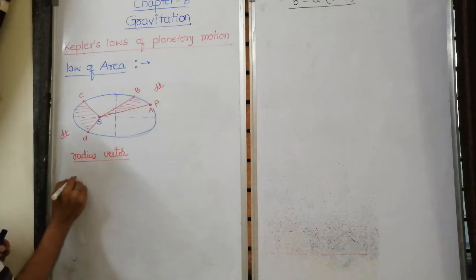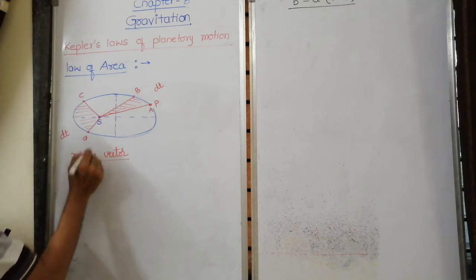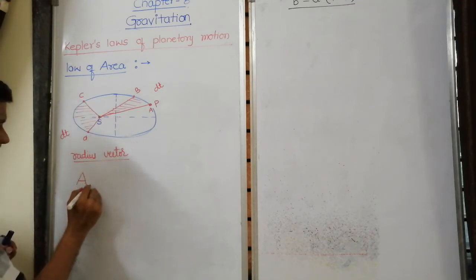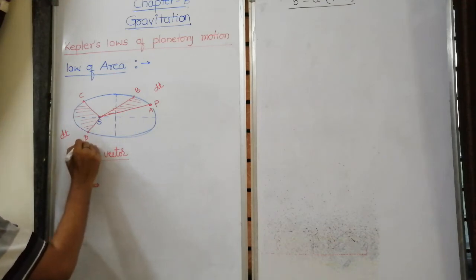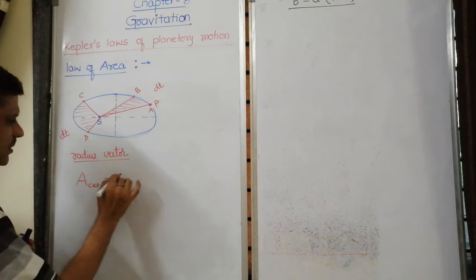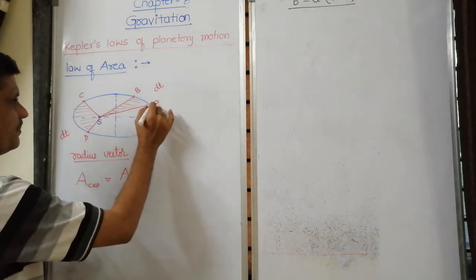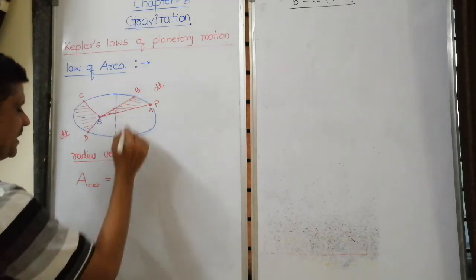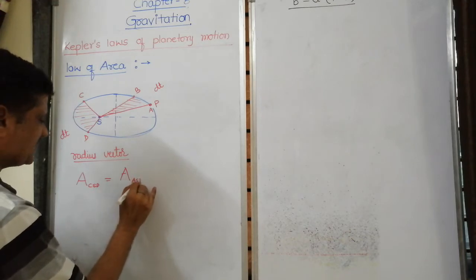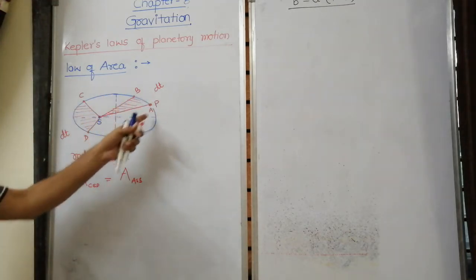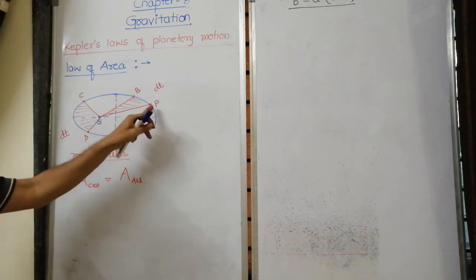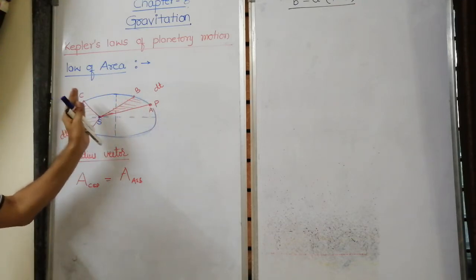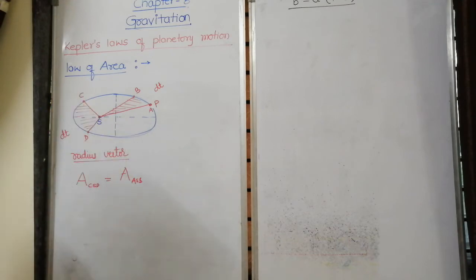According to the second law, the area CSD is equal to the area ASB. So this is called the law of area. That is, the line joining the sun and planet sweeps equal areas in equal intervals of time.